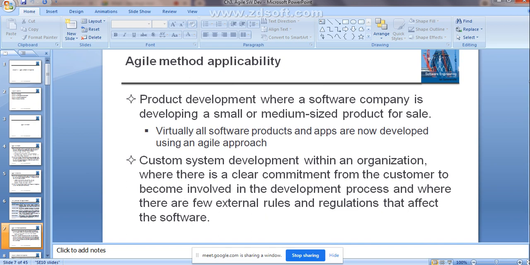Yes, because it is one of the principles in the agile method. If the customer is involved, they have committed to being involved in the development process of that particular system. Along with that, they are going to come up with only a few external rules and regulations that are going to affect the software, right. In that case you can use the agile method. These are the 2 areas where the agile methods are applicable.